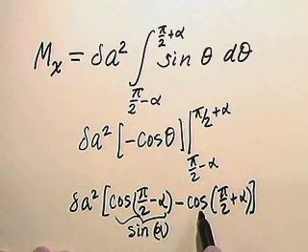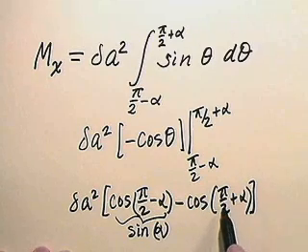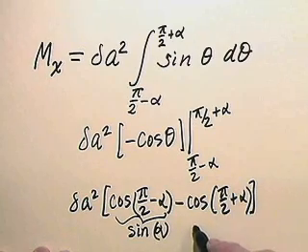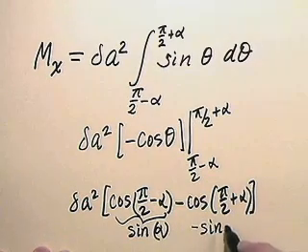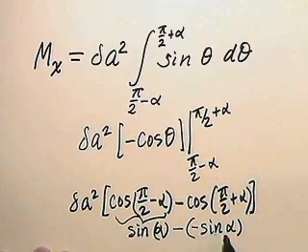And likewise, when we use our sum formula for the cosine in terms of sine and cosine, the cosine of pi over 2 plus alpha will be the negative of sine alpha. So we have sine alpha minus negative sine alpha, which is in effect 2 sine alpha.